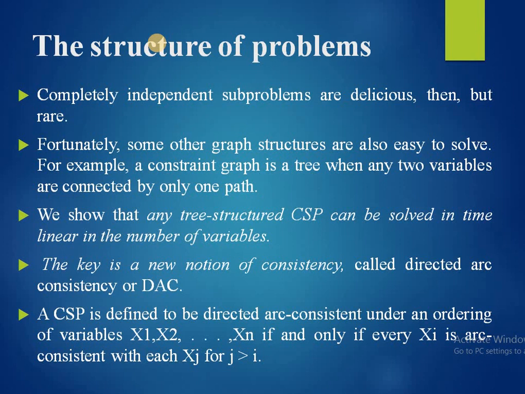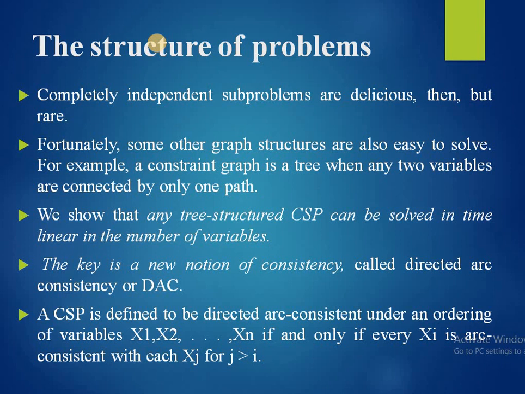For example, a constraint graph is a tree when any two variables are connected by only one path. We show that any tree-structured CSP can be solved in time linear in the number of variables. The key is a new notion of consistency called directed arc consistency or DAC.